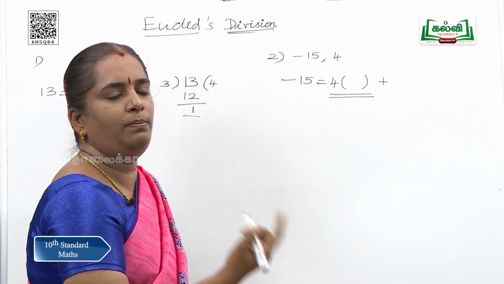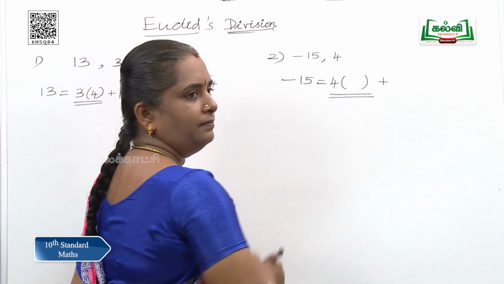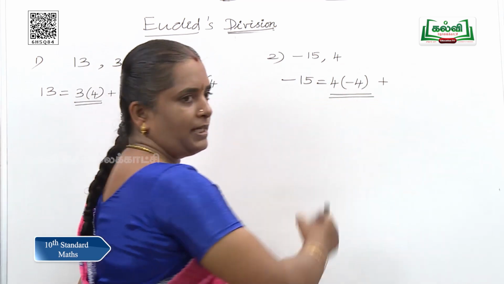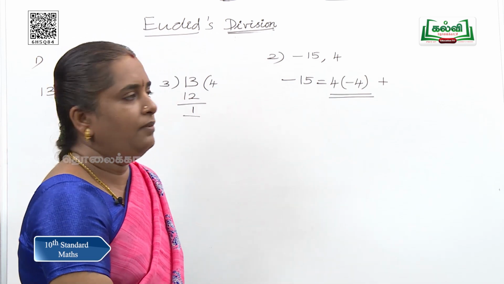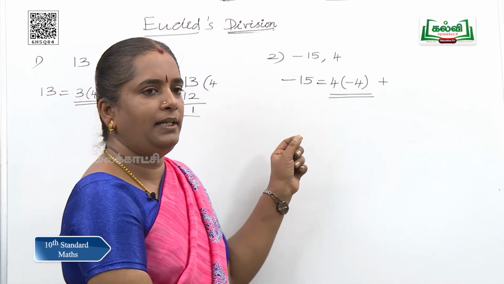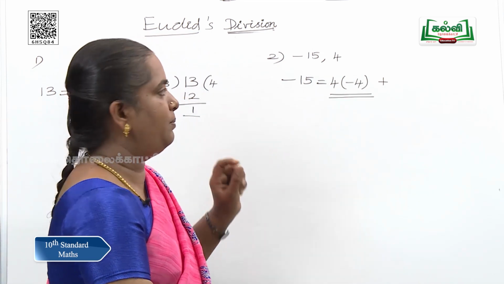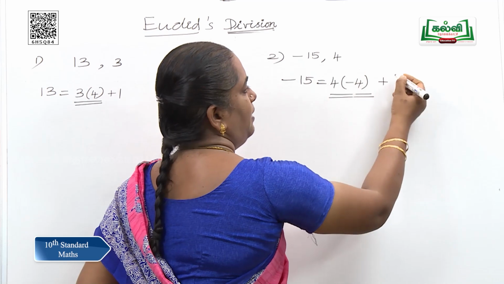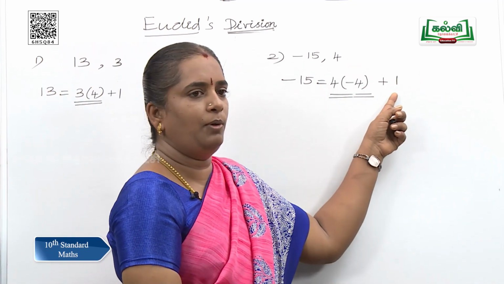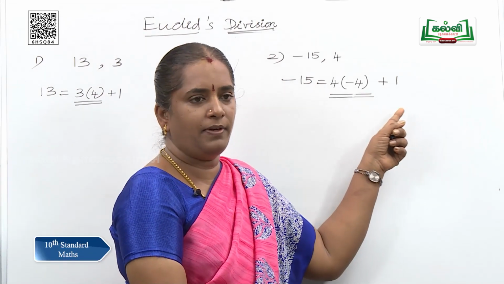So, what number should be replaced? Here, minus 4, that is 4 into minus 4 becomes minus 16, which is less than minus 15. So, we have to be careful while writing the lemma for negative numbers. So, minus 16 plus 1 becomes minus 15, and our criteria about r also is satisfied now.